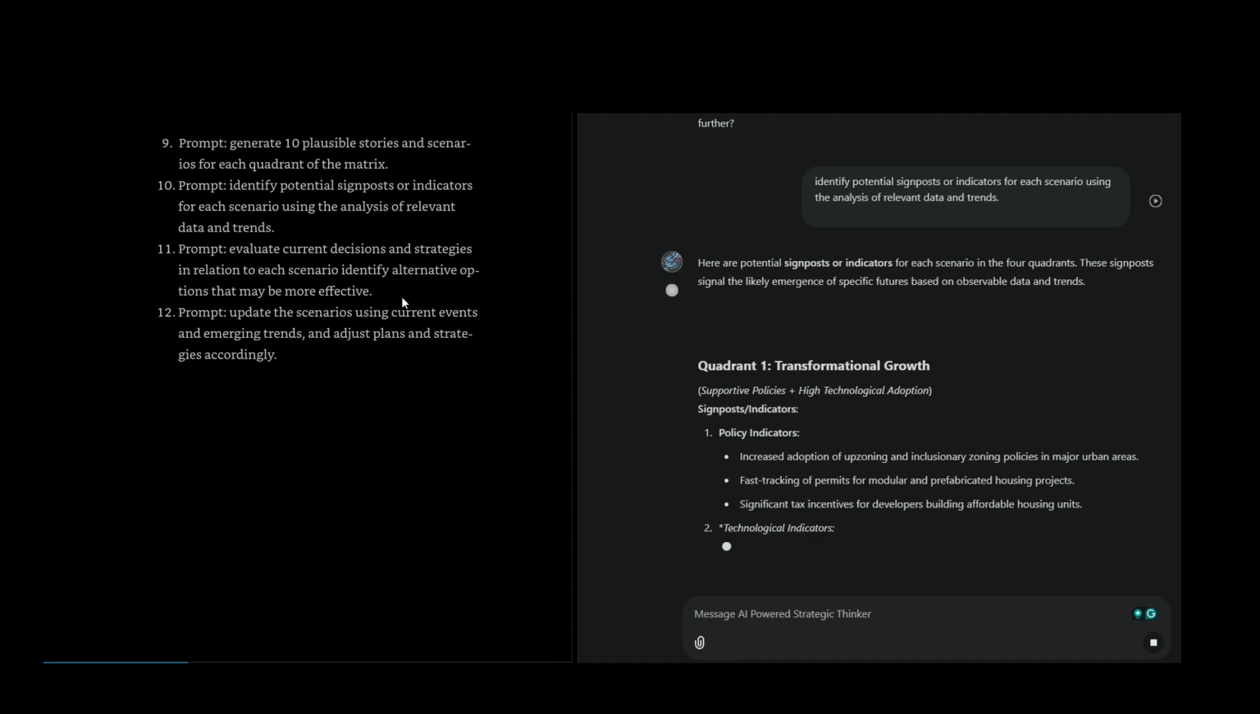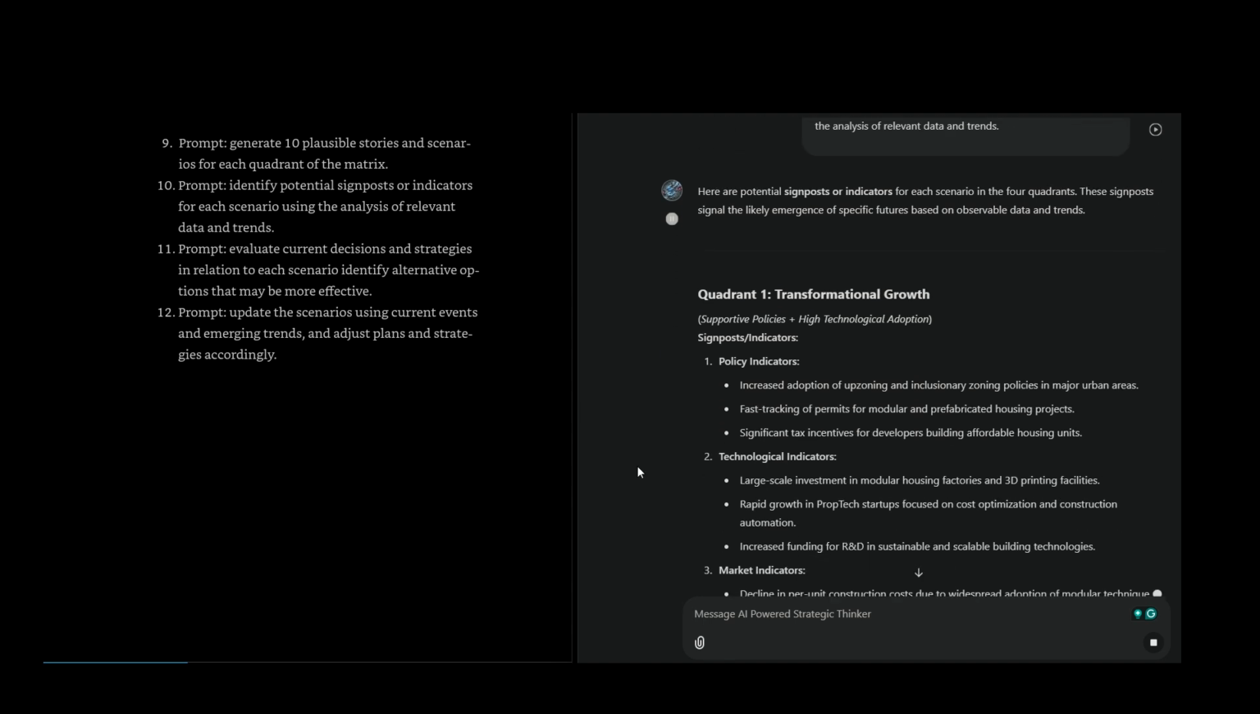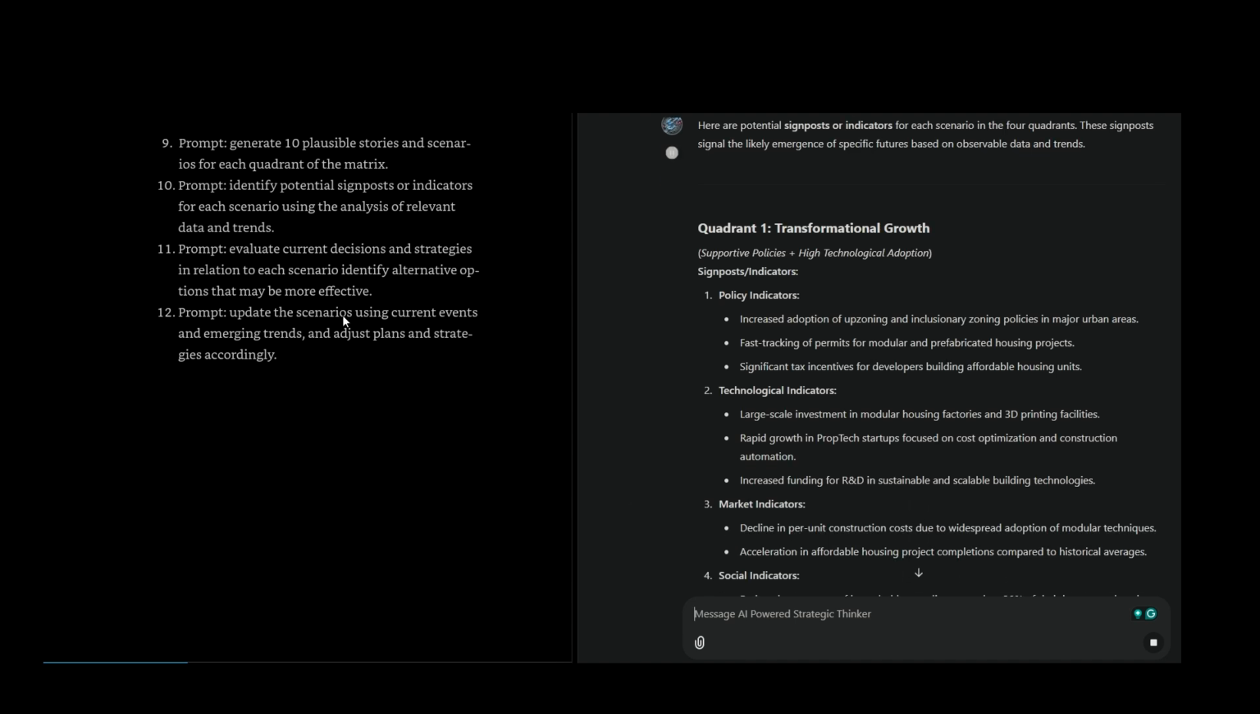Here are potential signposts or indicators for each scenario in the 4 quadrants. These signposts signal the likely emergence of specific futures based on observable data and trends.